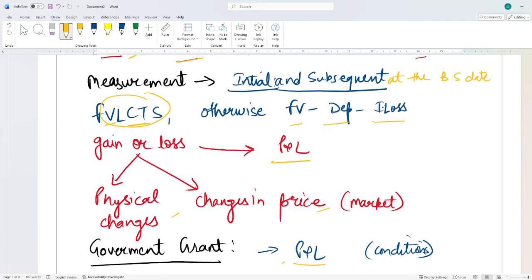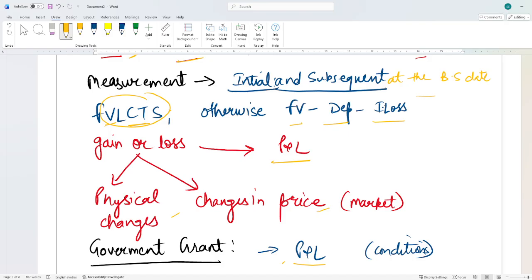But what about the measurement for this IAS, initial and subsequent? Subsequent means at the balance sheet date, and in both cases, I will recognize it at fair value less cost to sell every time, and not the cost. What is fair value less cost to sell? Fair value less cost to sell means I'm getting the fair value, and from that, I'm deducting any expenses which I believe to be incurred on selling and other further processing expenses.